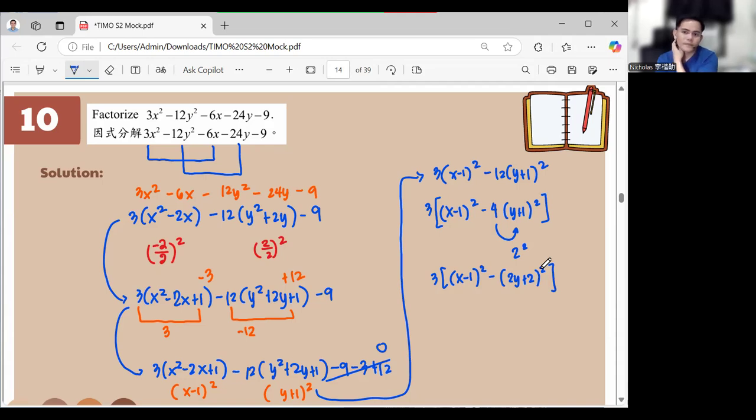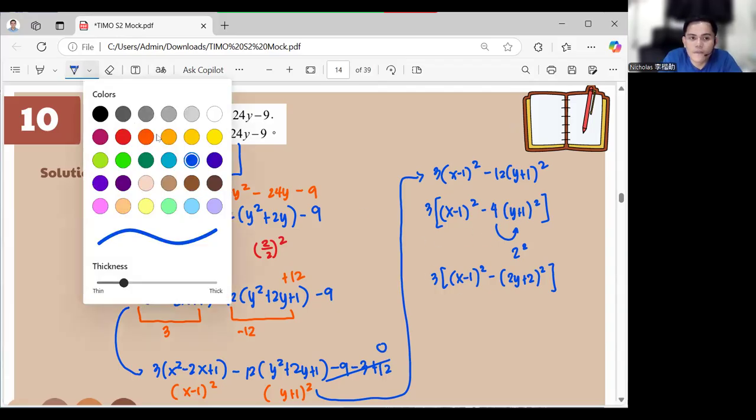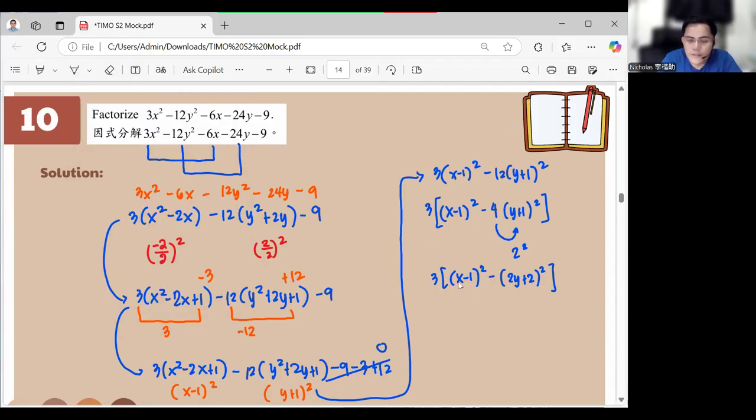That one. Any questions? And this part will become the difference of 2 squares. Okay. Don't forget the reason why it became 2y plus 2 is because I returned the 2 in here, not because of the 2 squared. We factored out the 2 squared from the square parenthesis, right? So it's just the same as the square root of 4, it's 2. So you go back with the 2. Okay.